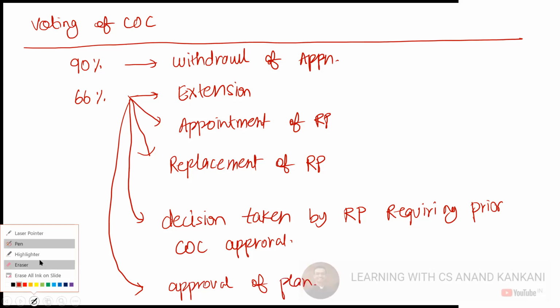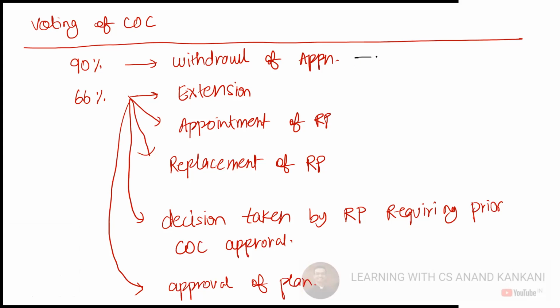So where does the approval of the plan take place? This is Section 12A. Extension is applied under Section 12. Very good. Appointment of the RP under which section? 16? No. How can it be 16? The COC is formed in 21.